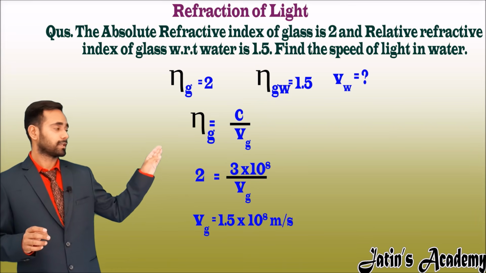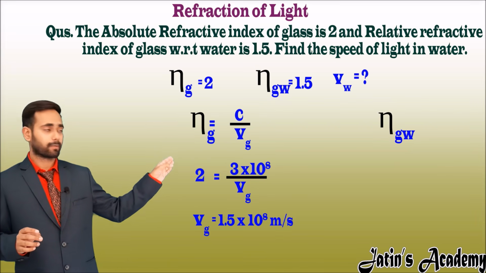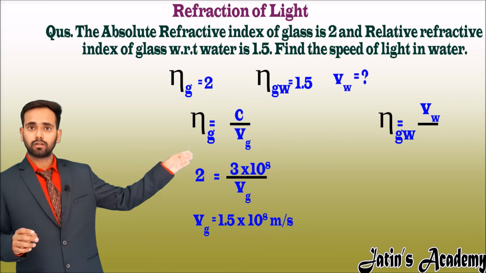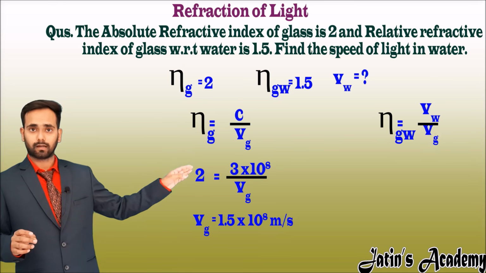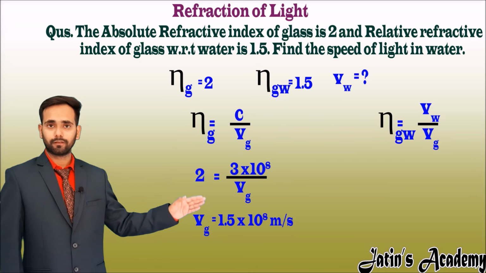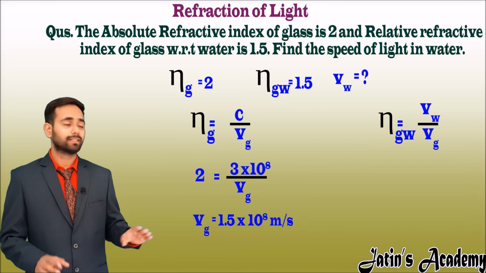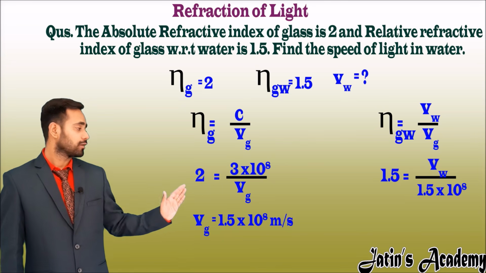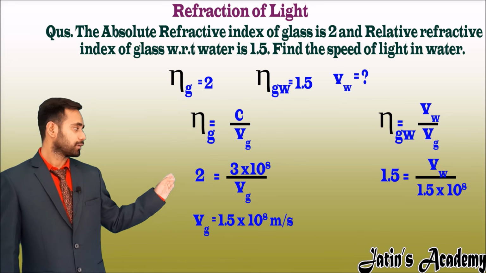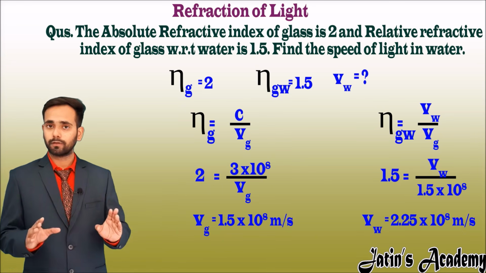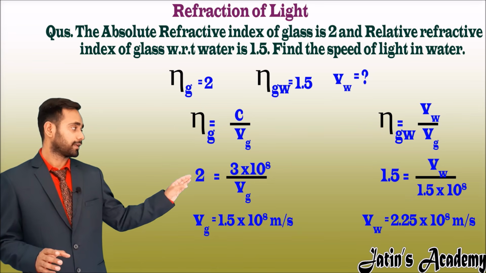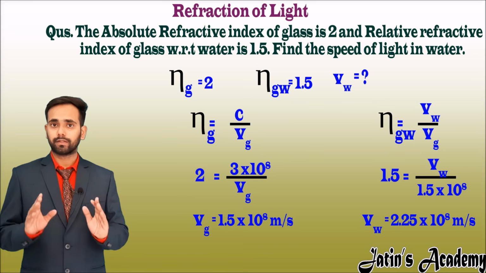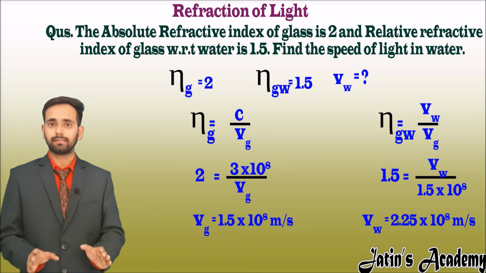Relative refractive index, Ng with respect to W, is equal to the speed of light in water to the speed of light in glass. Here the speed of light in glass we have calculated, that is 1.5 into 10 raised to power 8 meter per second. Now multiply, we get 1.5 into 1.5, 2.25 into 10 raised to power 8 meter per second. So the speed of light in water is 2.25 into 10 raised to power 8 meter per second.